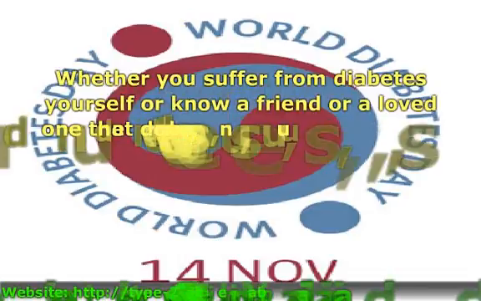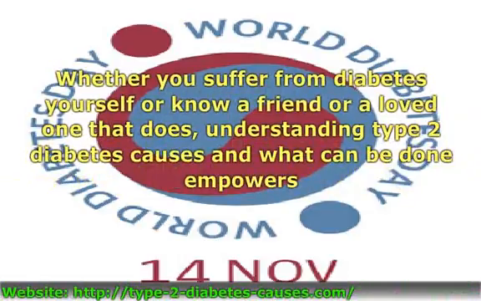Whether you suffer from diabetes yourself or know a friend or a loved one that does, understanding type 2 diabetes causes and what can be done empowers you when making educated decisions about your or your loved one's care. Although the exact mechanisms that lead to this disease are unknown, there are direct links to obesity and lack of exercise in one's life to the development of type 2 diabetes.